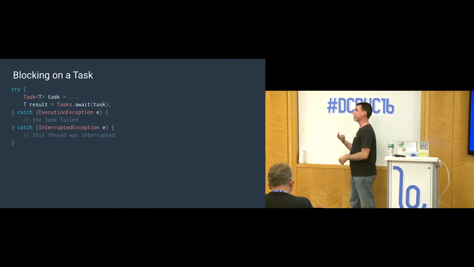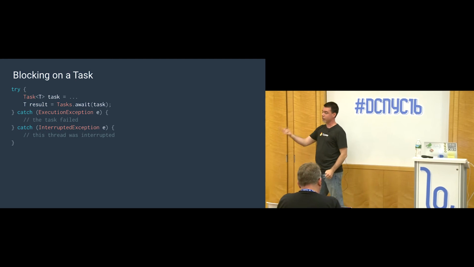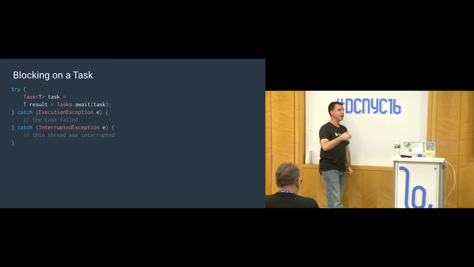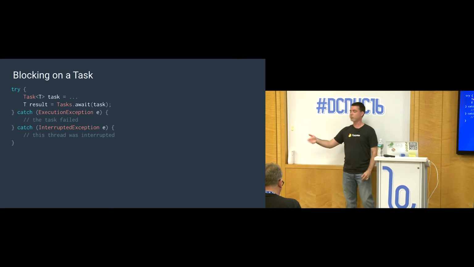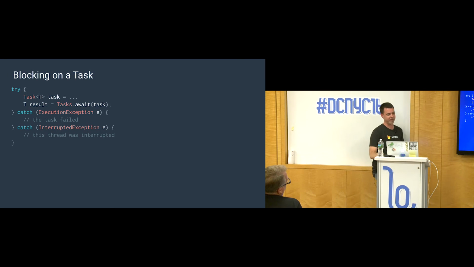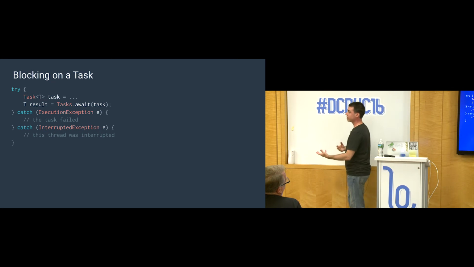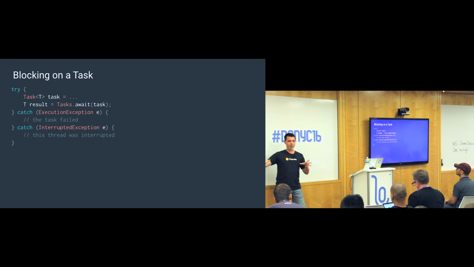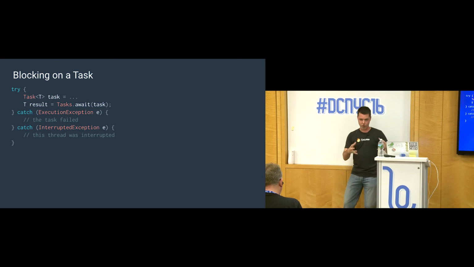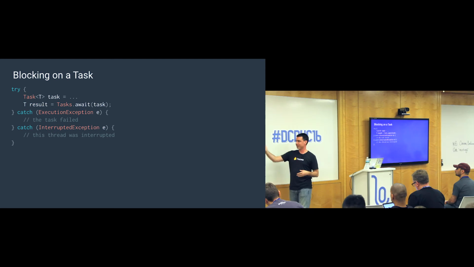And one of three things will happen. One, it'll complete and you'll get the result back, or the thread will be interrupted and you'll have to catch an interrupted exception, or the task will fail with its own exception and you'll have to catch that as well. This can be handy if you need a task inside of a loader. If you've ever used loaders, the thread that's operating a load has to block in order for the load to complete properly. So in that case, if you want to put a loader around a task, this is how you would make that loader wait until the task is done.